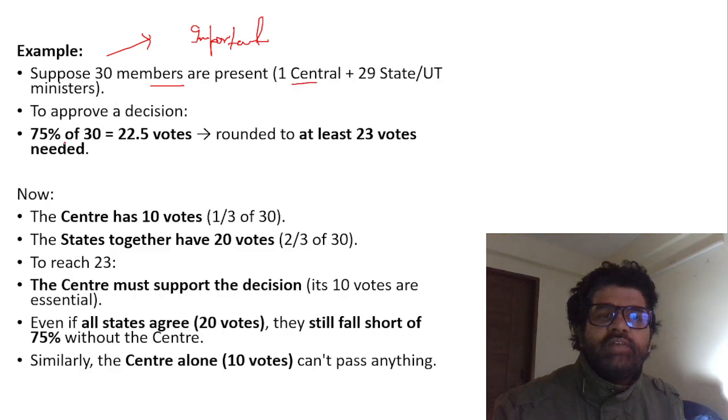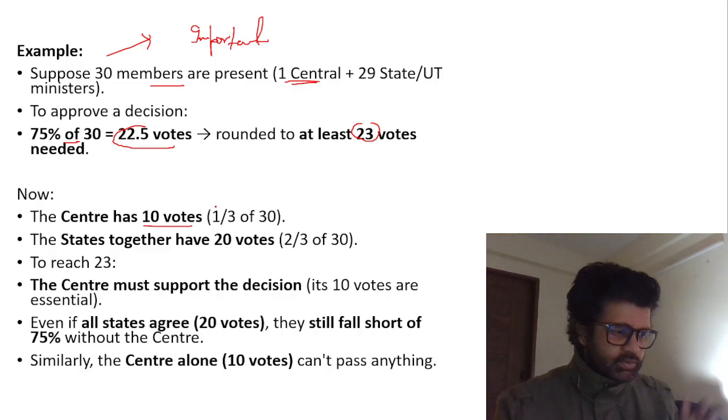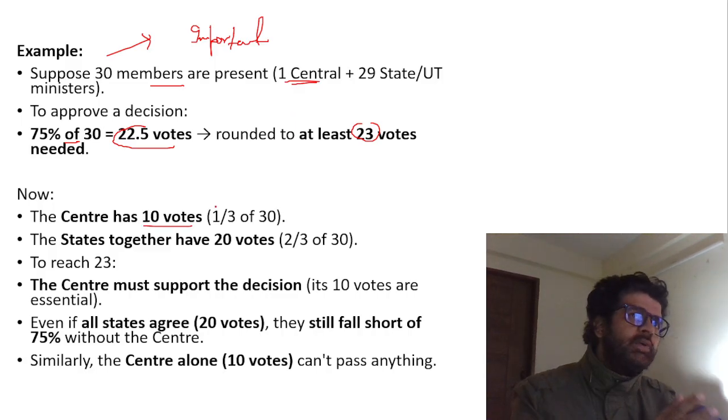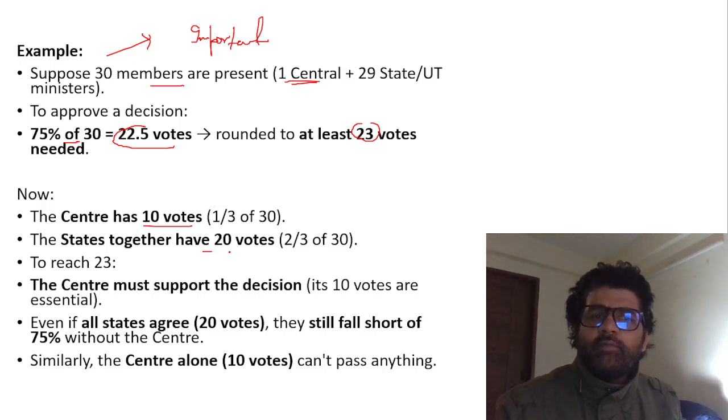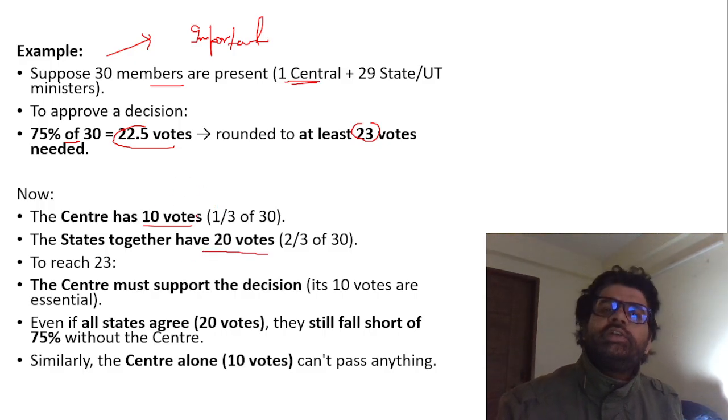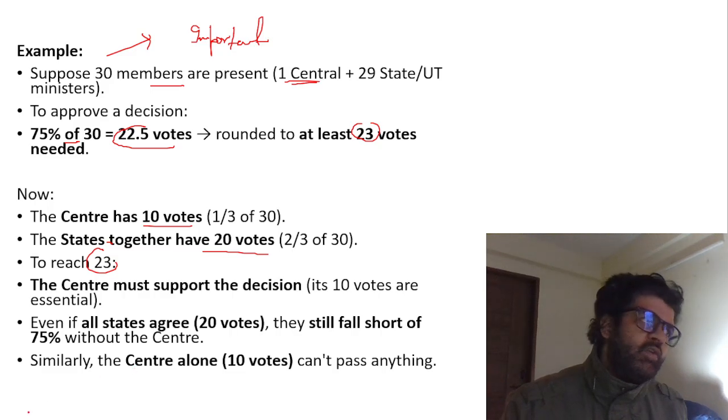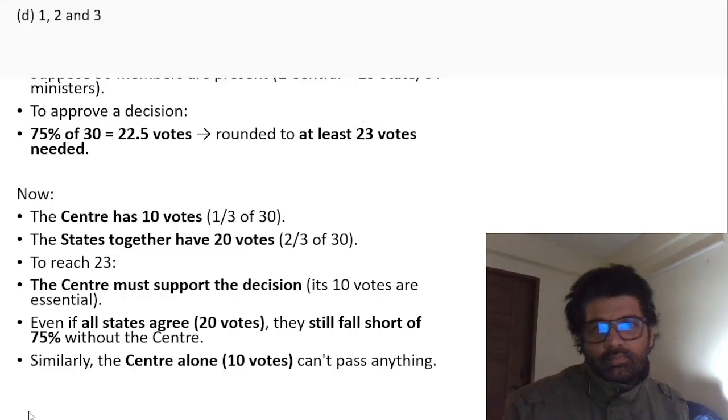You see this, 75% of 30 members, 22.5, that means 23 votes are required. So the center, even though there is one center member, has 10 votes, because that's how the weightage is, right? 33% weightage for the center and 67% for states. States together have 20 votes. So out of these 30 votes, states have 20 votes and the center has 10 votes. To reach consensus, they need 23. So the center's 10 votes alone will not do anything. The states' 20 votes alone will not do anything. So both have to come together, and that is an example of cooperative federalism, so to say.